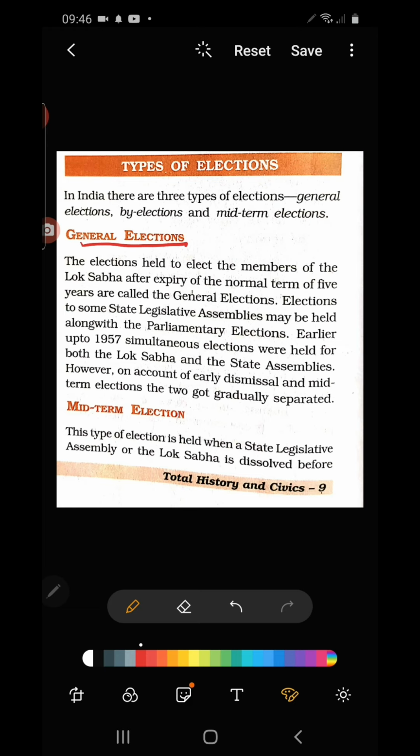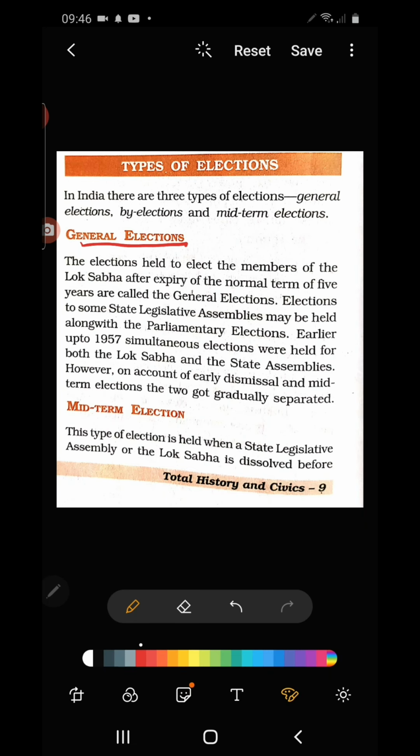One of the important organs of government is Parliament. Parliament means the legislature. It is made up of two houses, Lok Sabha and Rajya Sabha. But Rajya Sabha is never dissolved. Lok Sabha members are directly elected by the people, and they dissolve after the term of 5 years. Rajya Sabha will remain because it is a permanent house. So another election must be held to choose the members of Lok Sabha.